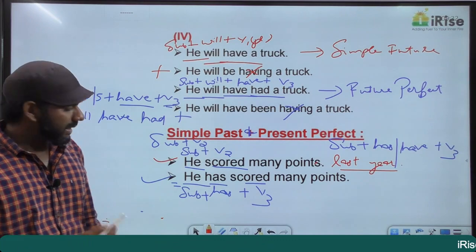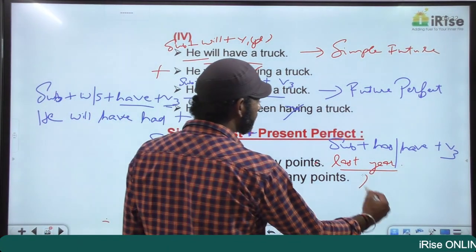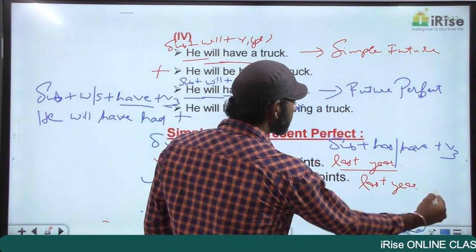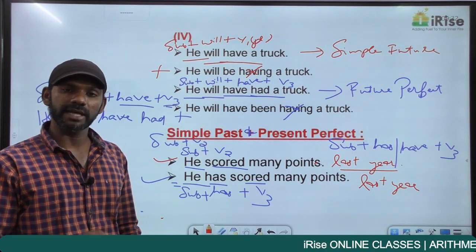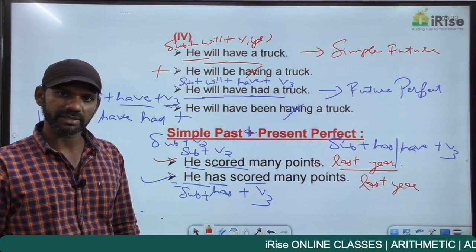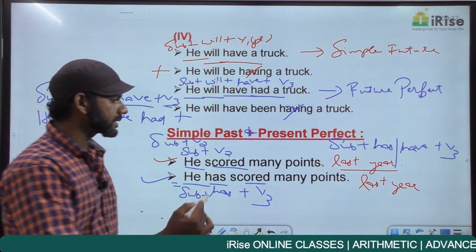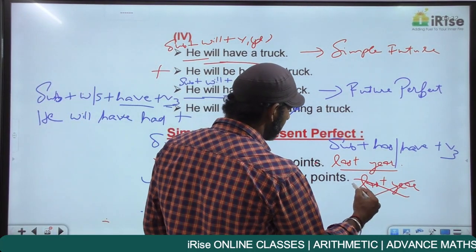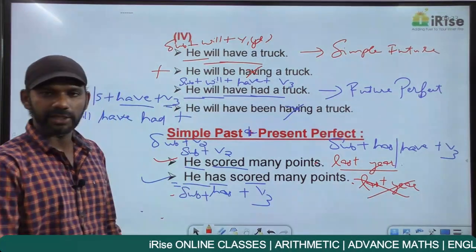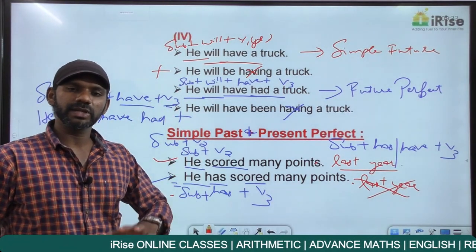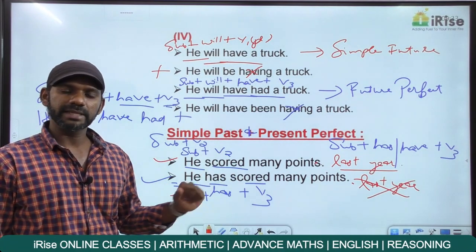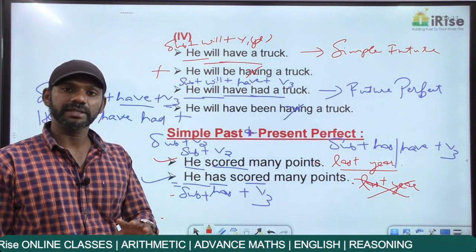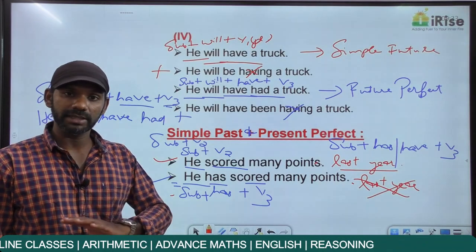Come to the second one. He has scored many points last year. Now this statement is grammatically wrong. Because present perfect is used when the time of the past action is not mentioned. So he has scored many points last year is grammatically wrong. He has scored many points is correct. So simple past is used to refer to a past action when the time of the action is mentioned. Present perfect is used to refer to a past action when the time of the past action is not mentioned.